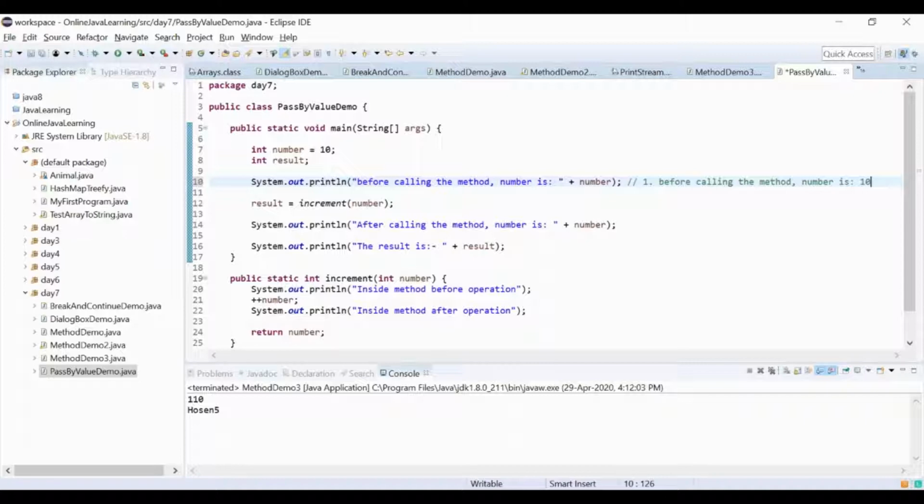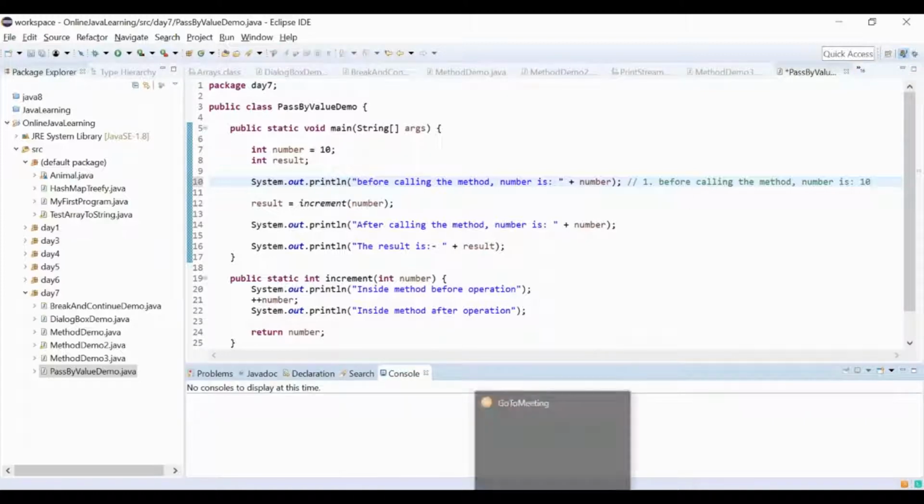What about line number 12? Result is number increment, so that is going to be 11. What should be the second line that will be printed in my console? I guess after calling the method number is 11.